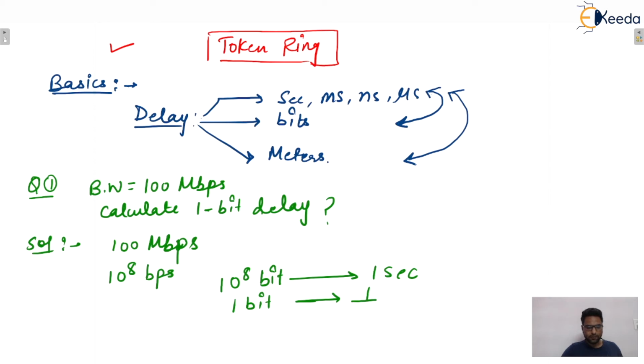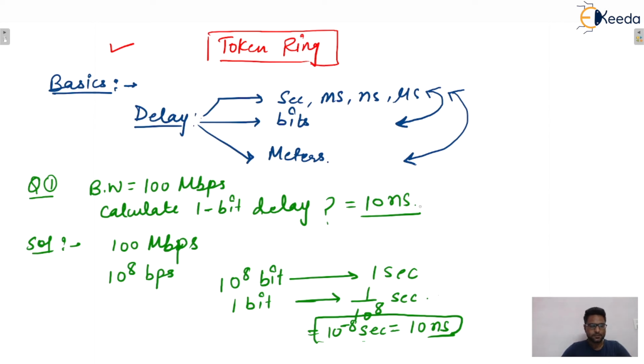That is 1 upon 10 raised to power 8 seconds, which equals 10 raised to power minus 8 seconds, and that can be written as 10 nanoseconds. Is that clear to everyone or not?